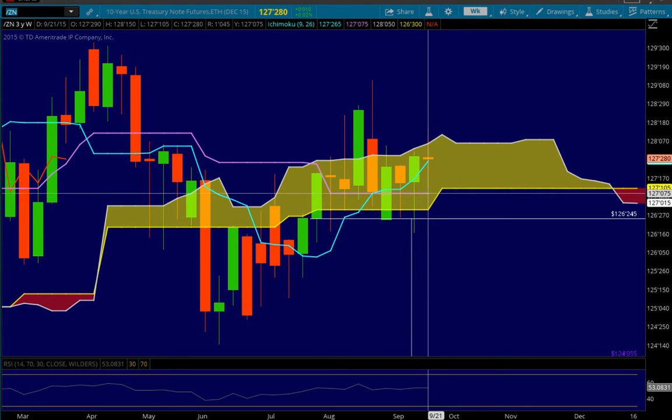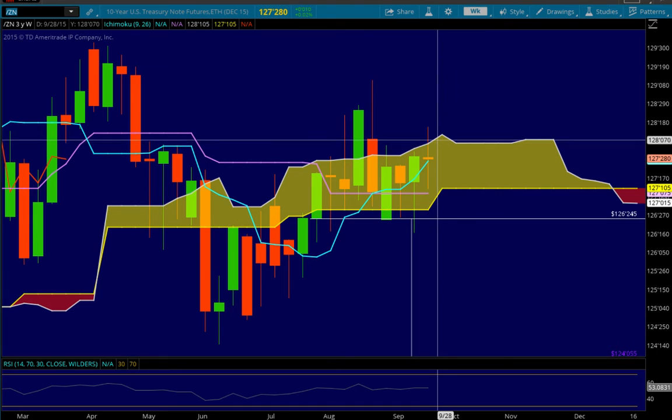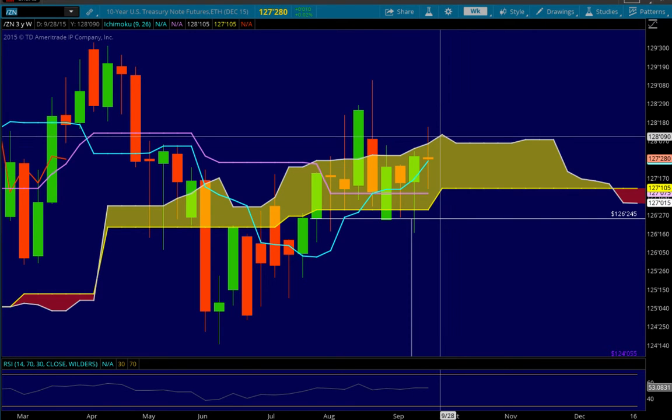And also moving forward, we will have resistance if we do go higher at the top of the cloud. In fact, it's got this little peak in it, so that's around 128.08, 128.09.